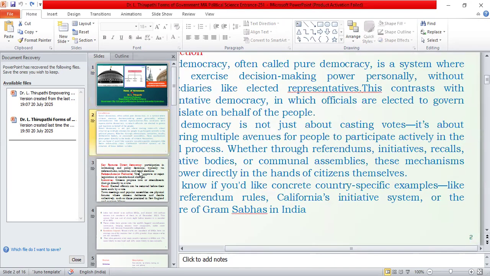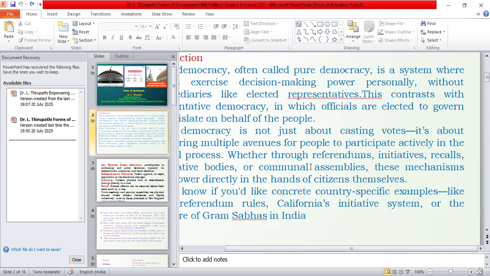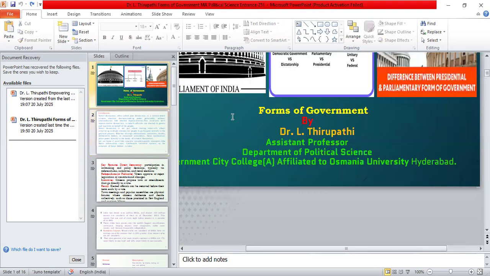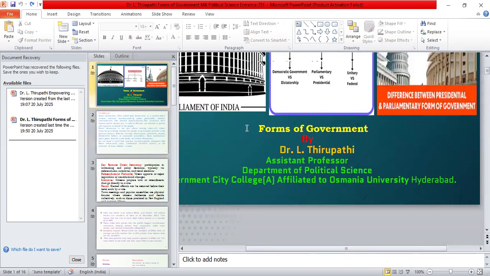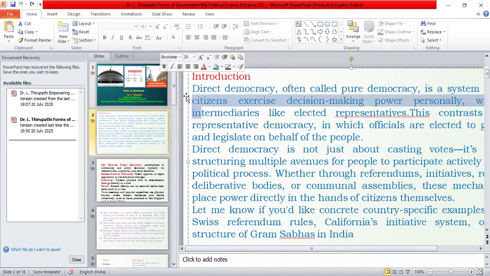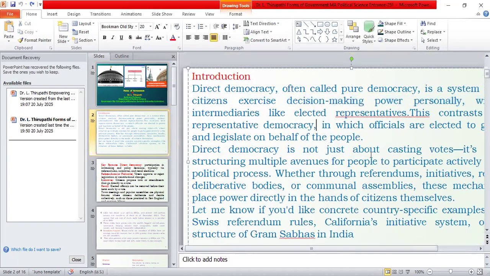So first of all we move on to direct democracy. See, direct democracy, as its name indicates, is often called pure democracy, a system where citizens exercise decision making power personally, and intermediaries like elected representatives are not there. This contrasts with representative democracy.